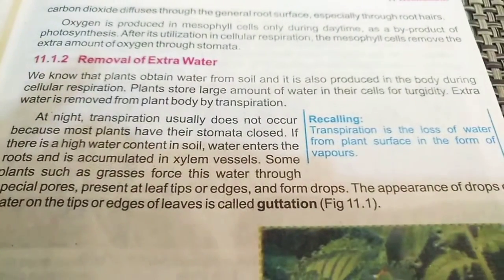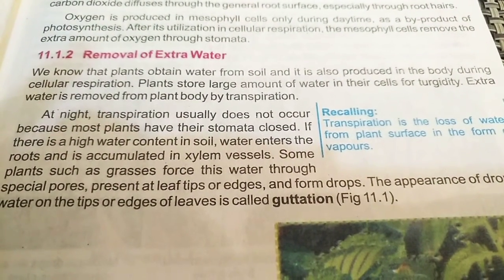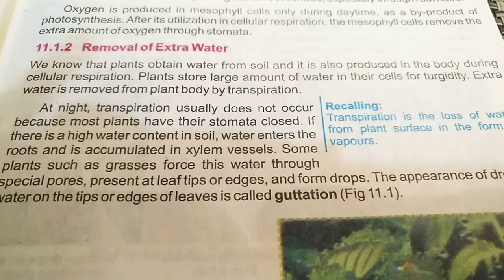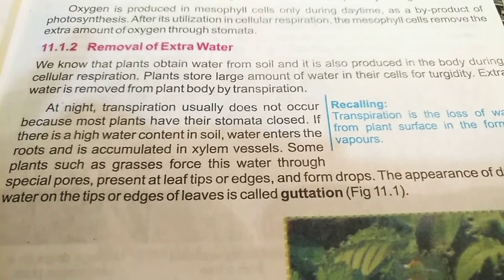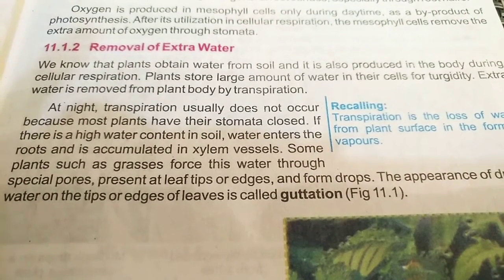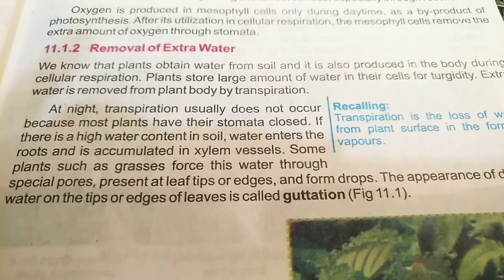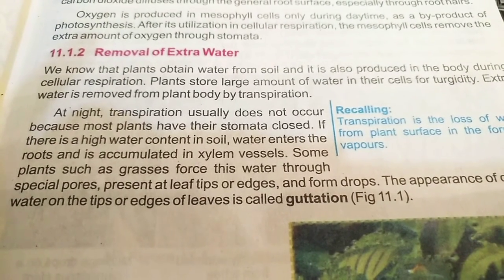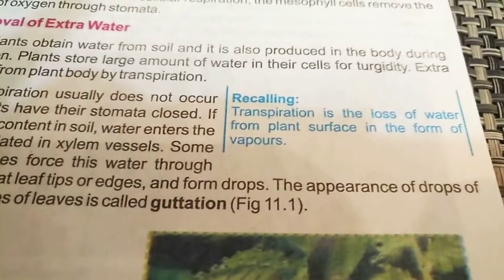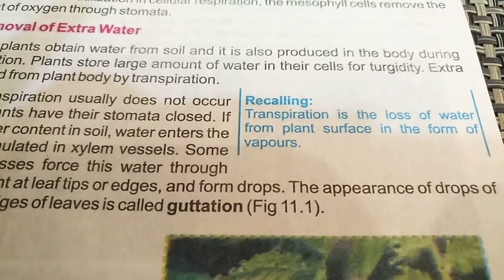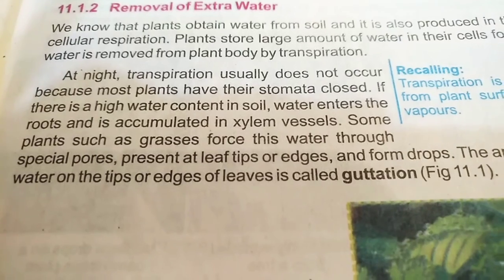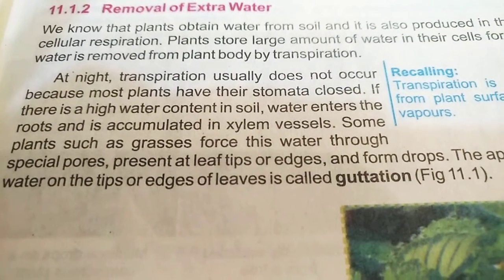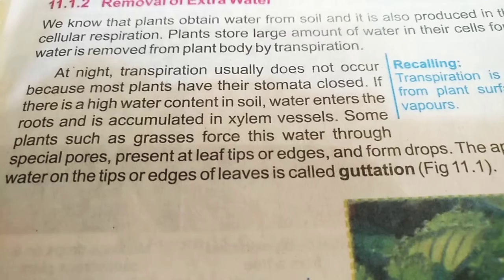Come to the removal of extra water. We know that plants obtain water from the soil and it is also produced in the body during cellular respiration. Plants store a large amount of water in their bodies for turgidity. Extra water is removed from the plant body by transpiration. What is transpiration? Transpiration is a loss of water from the plant surface in the form of vapors, in the form of gas particles. At night, transpiration usually does not occur because most plants have their stomata closed.